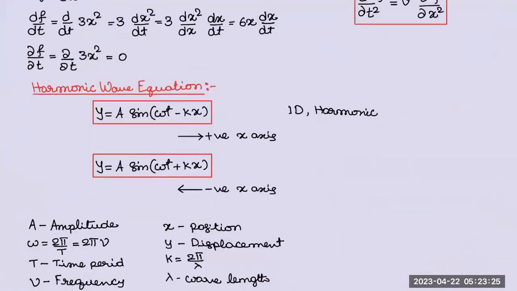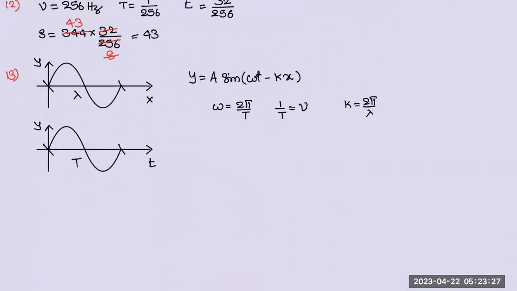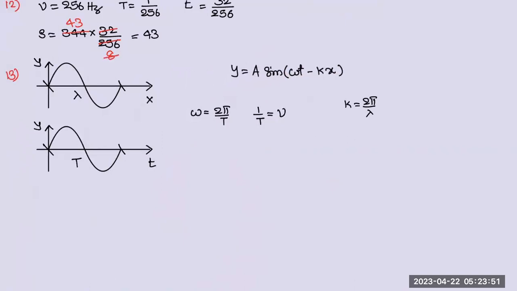So there are totally two different graphs: x and t graph, x and y graph, y and t graph. So this is oscillation of a single particle. This is the entire string, how it will be. So there is complete similarity between this and this, a lot of similarity. Of course, there is a huge difference also. One is based on time, the other one is based on distance. So if you compare that, 2 pi by T, 2 pi by lambda, good. Because this length is lambda, this length is T, right?